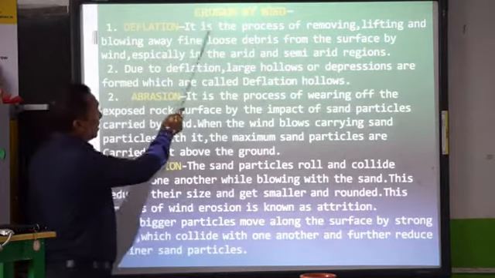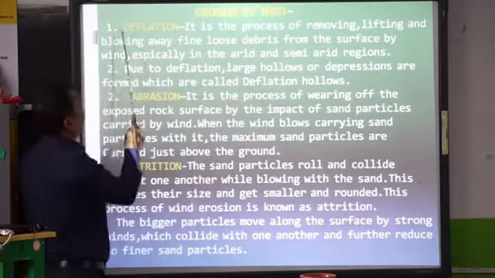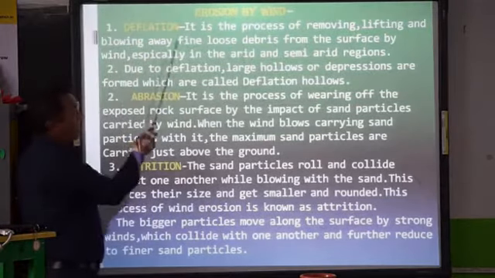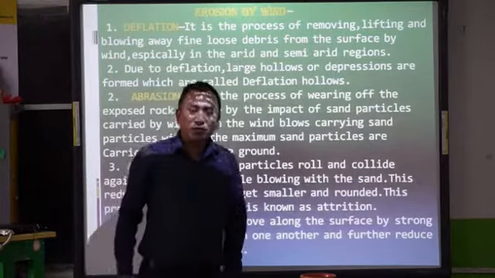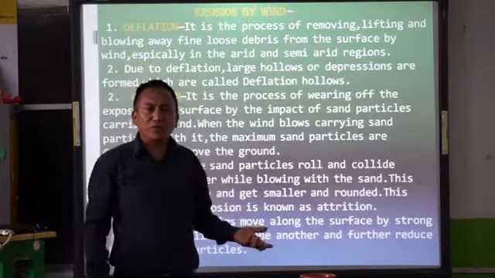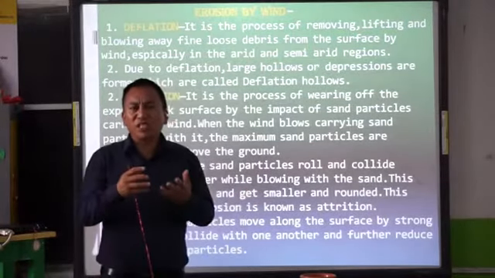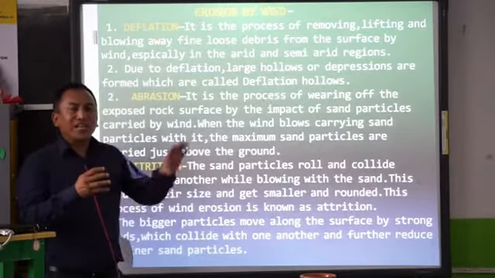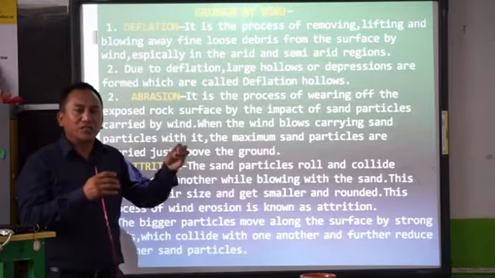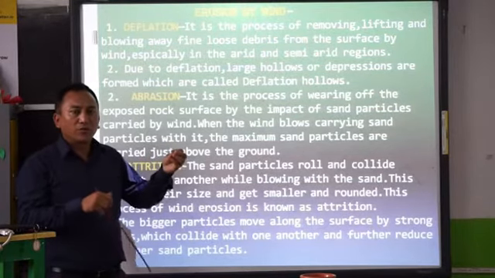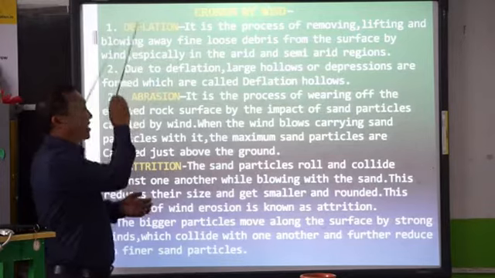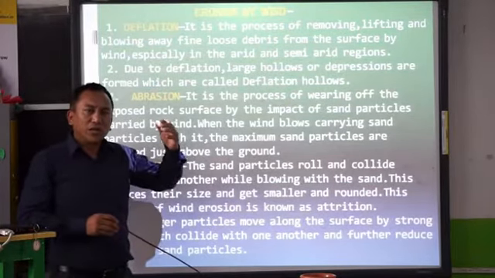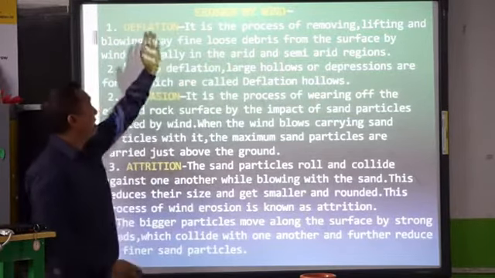See, it is the process of removing, lifting and blowing away the fine loose debris from the surface by wind, especially in the arid and semi-arid regions. Here again, why semi-arid and arid regions? Because there is very little vegetation growing. Because of this, when the wind blows, it carries all the fine particles, sediments and debris along with it, which is called deflation.